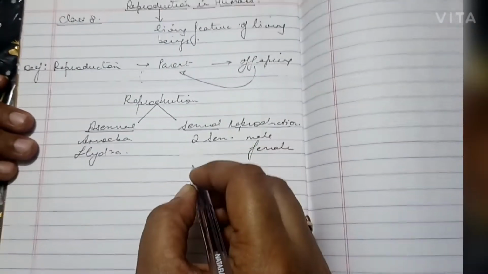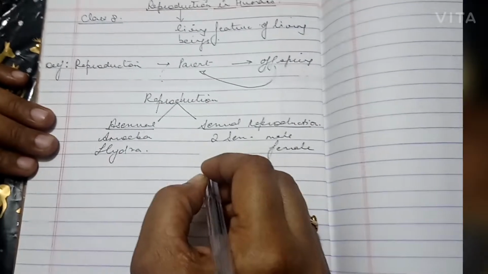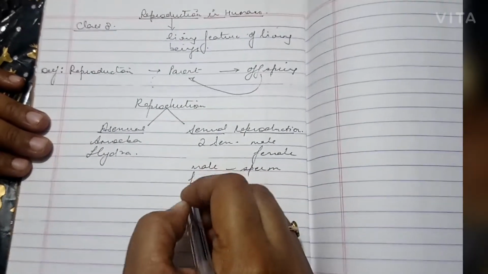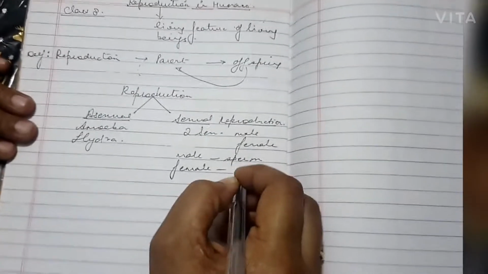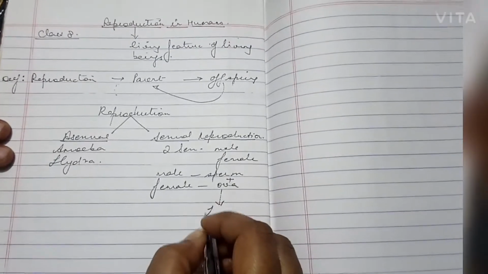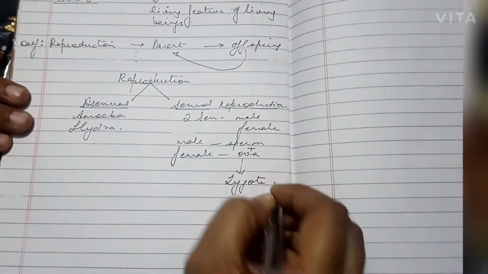In males there is involvement of sperm and in females there is involvement of ova. When sperm and ova fuse, they form a zygote. So this is sexual reproduction.